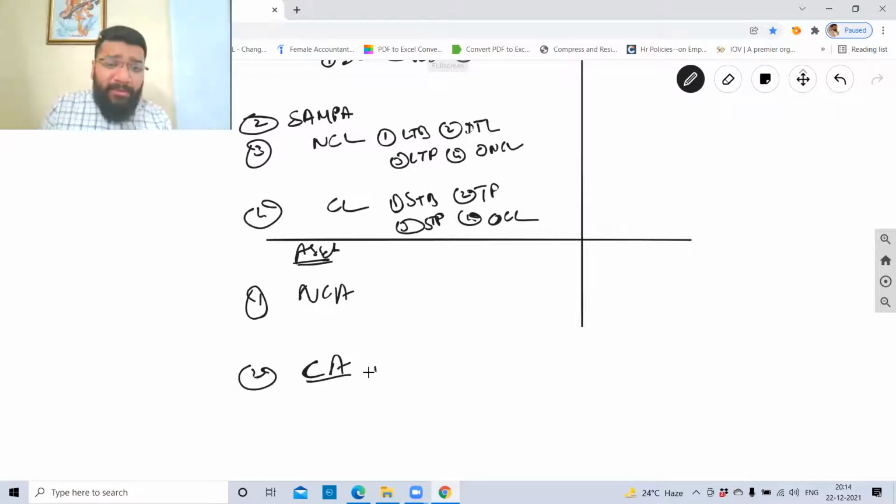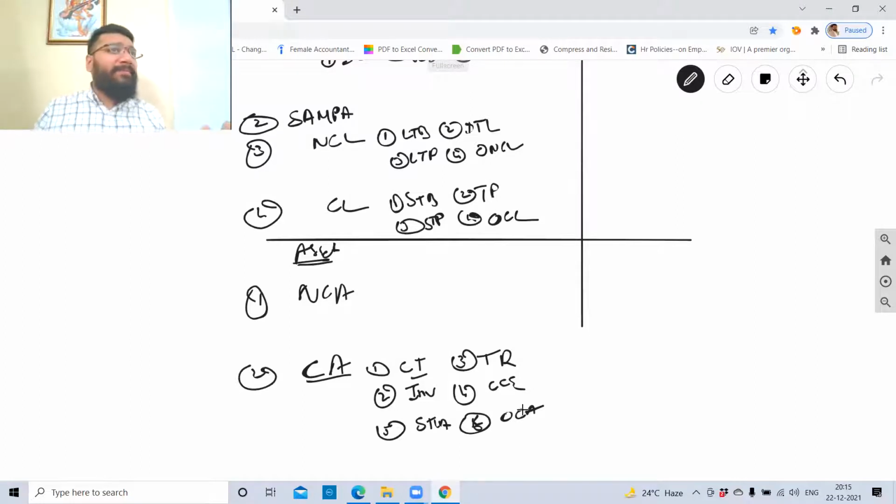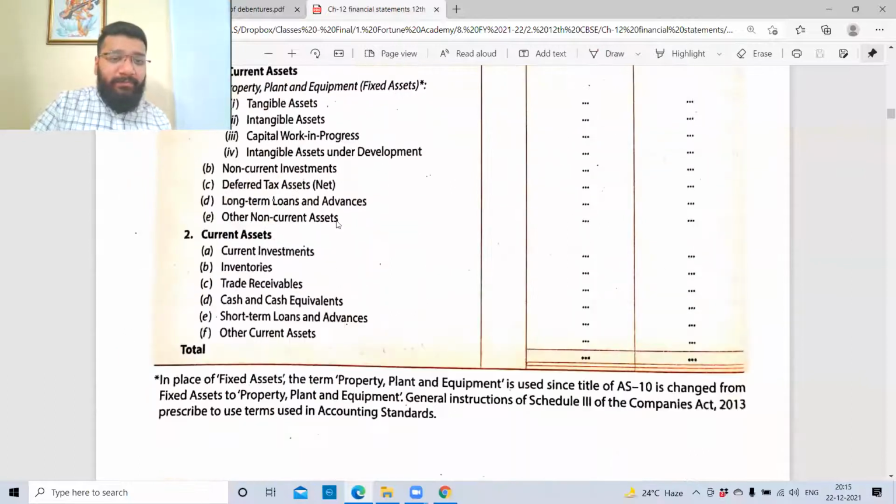Under current asset, where? Cash and cash equivalents. But first tell me the names under current asset, the first item. You have studied in the lesson for the exam. Current investments, inventories, trade receivables, cash and cash equivalents, short term loans and advances, and other current assets. Six are there.